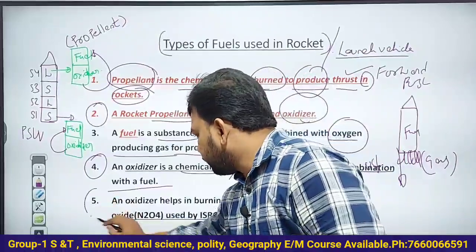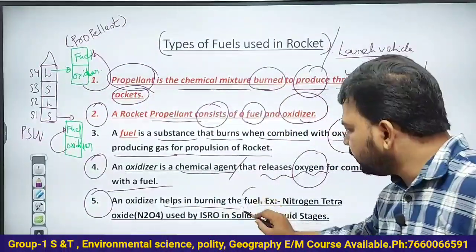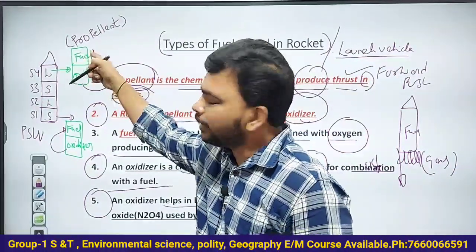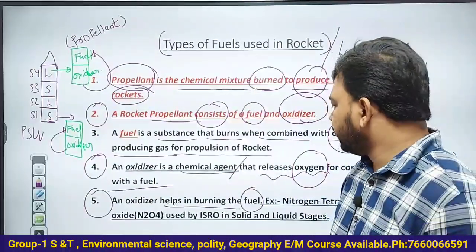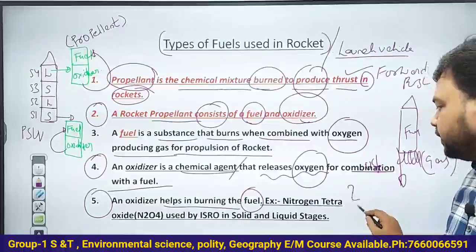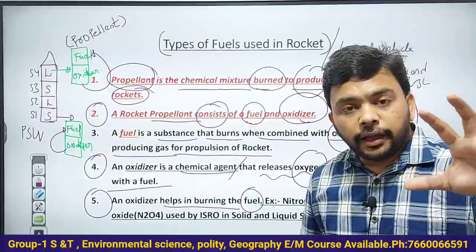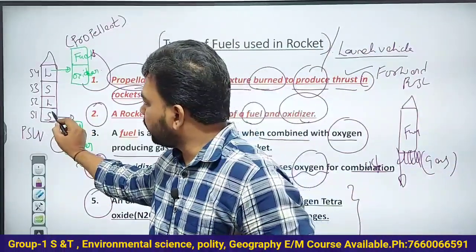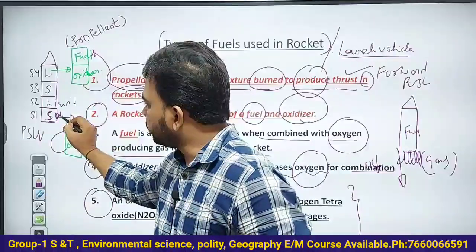Okay. Now just understand, an oxidizer helps in burning the fuel. Just now I told you, oxidizer is useful to burn or ignite the fuel. For example, India's PSLV rocket has solid and liquid stages, right?